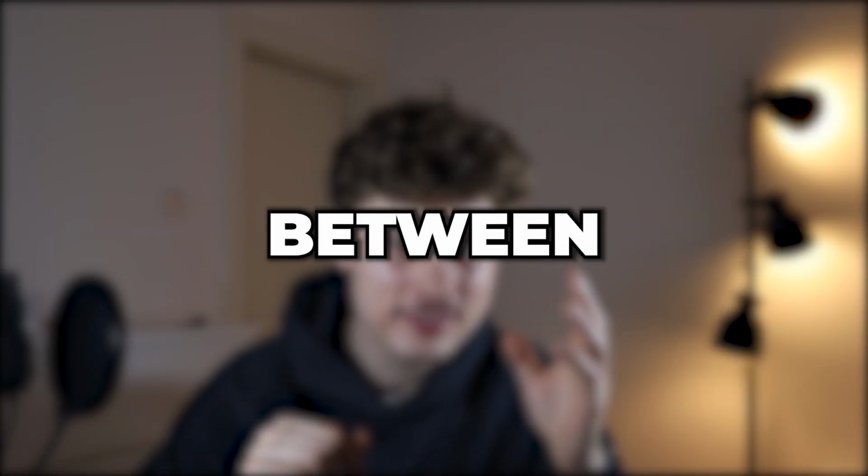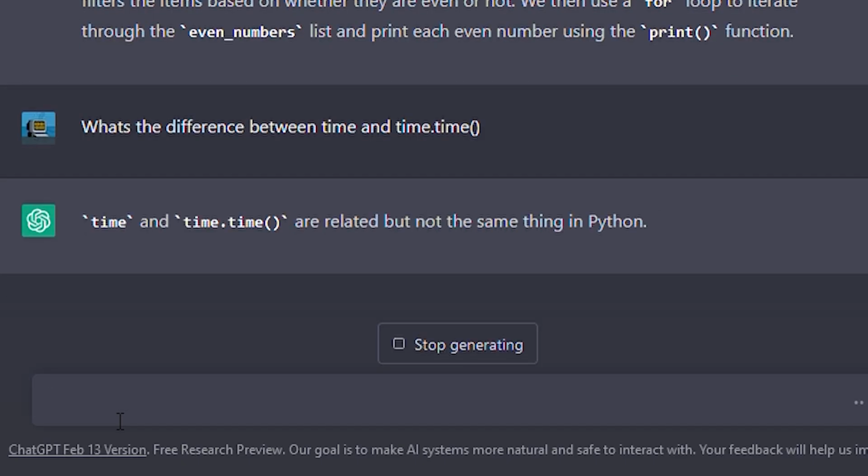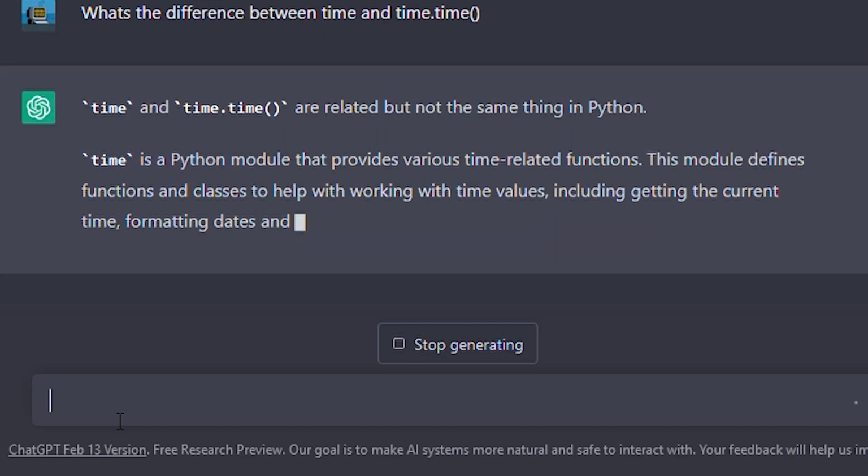What's the difference between time and time.time? This is something I had to discover myself using this AI, and that's why I chose this title, because it's just going to be so memorable for the rest of my life. When I first saw these two side by side, I thought surely they're the exact same thing, but they're not.